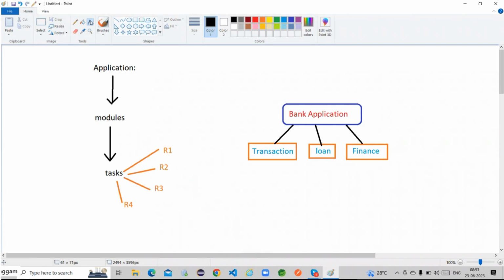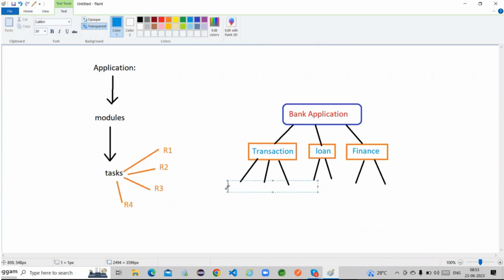Under these transactions, for these modules, we definitely have to develop multiple classes. There is no doubt we are developing multiple classes, right? We are not developing only one class. Multiple classes we have to develop in order to fulfill the requirements of all these applications.